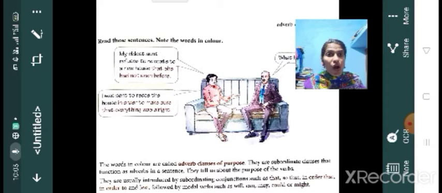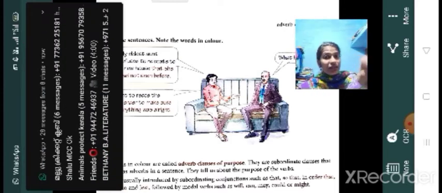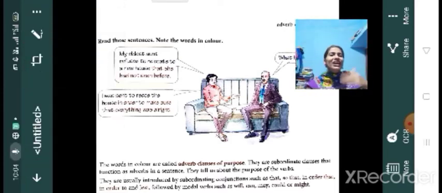In the first sentence, my aunt refused to relocate. So refused is the verb there. And that she had not seen before tells us the purpose of the verb. Why did she refuse to relocate to a new house? She had not actually seen that house before. That's why she refused. So children, these are subordinate clauses that function as adverbs in a sentence, and this tells us about the purpose of the verb.